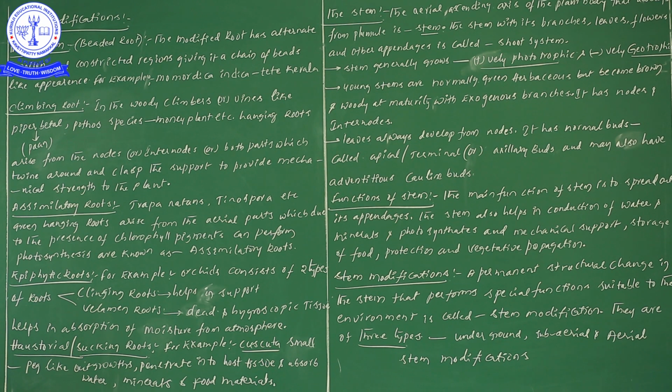One more time, moniliform is nothing but, or we also call it by one more name, beaded root. Here the modified root has alternate swollen and constricted regions, giving it a chain of bead-like appearance.